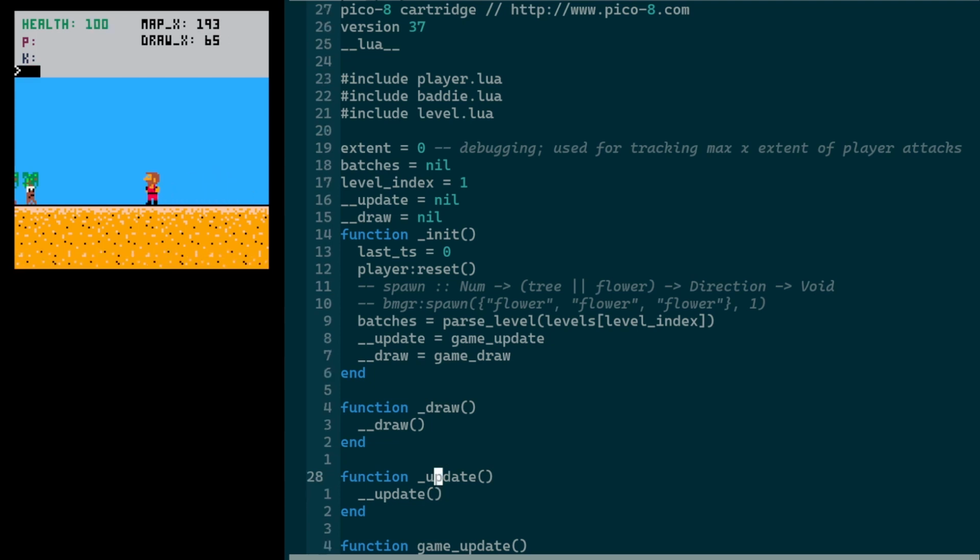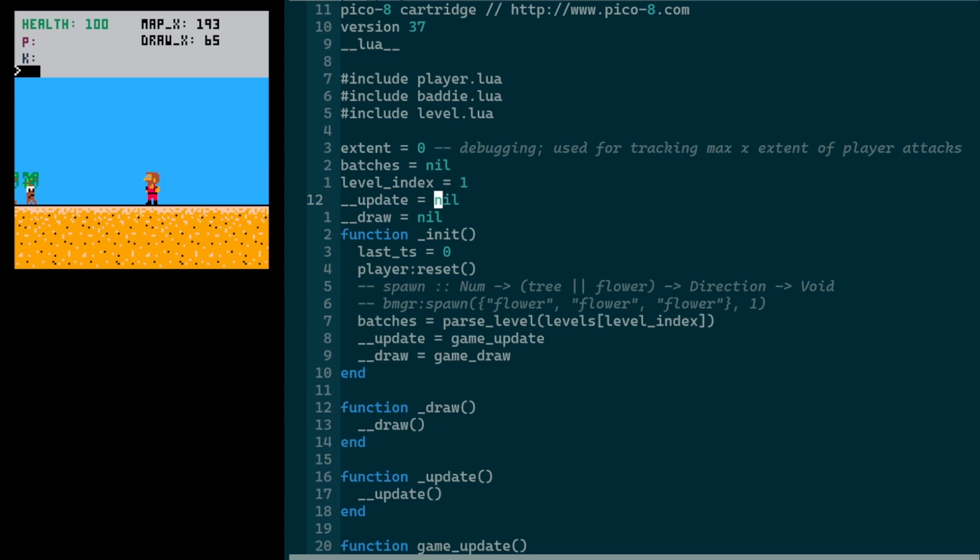Okay, that didn't take very long, but just to show you in case you've never seen this technique done before, it's possible that we might not always want to be drawing the game stuff to the screen. We might want a title screen or a game over screen. And similarly, we might not always want the current update loop to be the update loop on those other screens, right? It doesn't make sense to have the same game update logic on the title screen as when the player is actually fighting dudes.